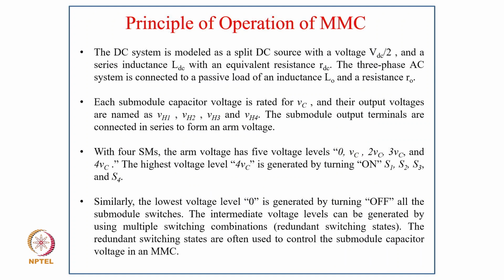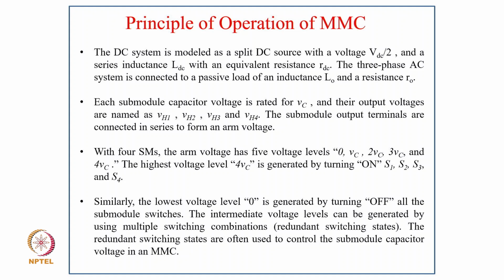So now coming to the DC system, it is modeled as a split DC source with the voltage VDC by 2 and series inductance LDC with the equivalent resistance RDC. The 3-phase AC system is connected to a passive load of an inductance L0 and a resistance R0. Each submodule capacitor voltage is rated for VC, and their output voltages are named VH1, VH2, VH3 and VH4. The submodule output terminals are connected in series to form an arm voltage.